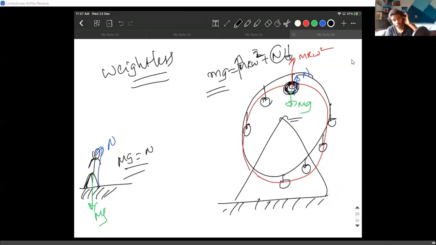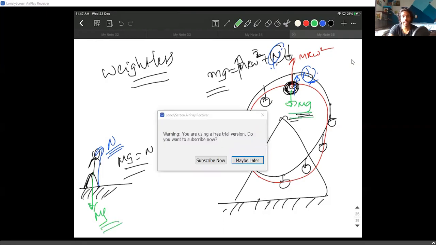So when you are in a giant wheel at the topmost point, please try to remember the point. You definitely feel a little less weighted, but mg is still acting the same way. There is no such thing as weightlessness. It's not really weightlessness that you're feeling. It is just that you're feeling the normal force which is lesser. That's all. The normal force that you're feeling on the ground compared to in a giant wheel when you're at the topmost point is lesser. The gravity that is acting on you is still the same. The value of gravity is still the same.